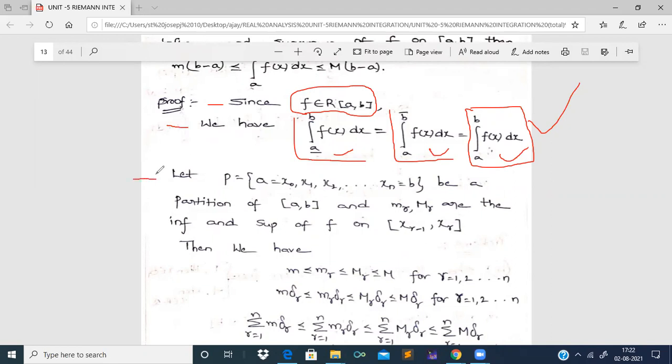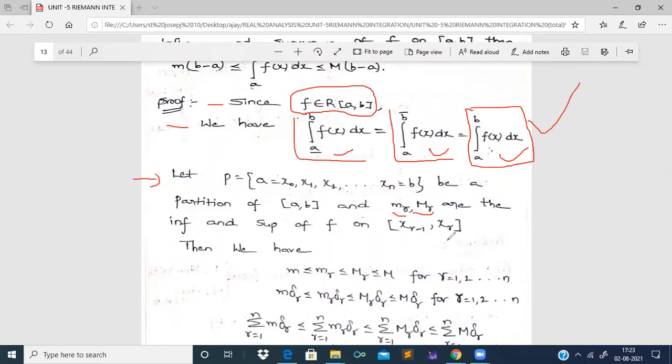Now, let us take the partition P equal to a equal to x0, x1, x2, and so on up to xn equal to b, be a partition of the closed interval [a, b], and small mr, capital Mr are the infimum and supremum of f on the segment [x(r minus 1), xr].